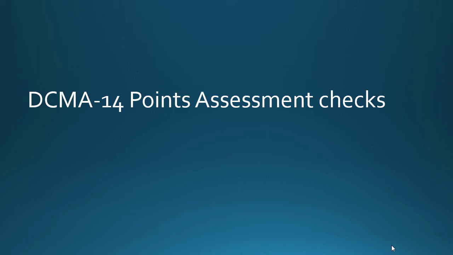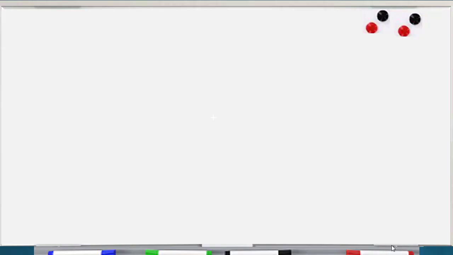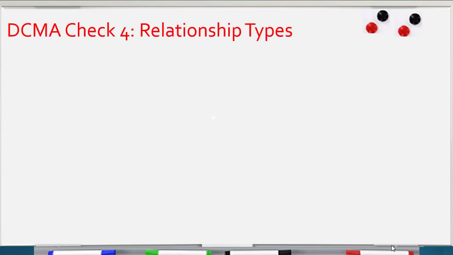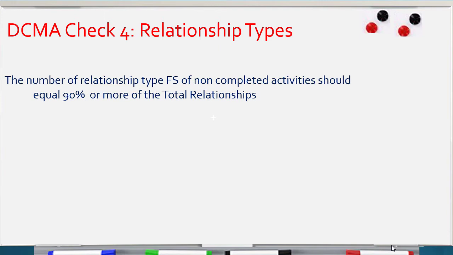Hello, we continue talking about DCMA 14-point assessment checks to evaluate the time schedule. We have reached point number 4, relationship types. In critical path method, we have 4 relationship types: finish to start, start to start, finish to finish, and start to finish. DCMA said that the number of finish to start relationships on non-completed activities should equal 90% or more of the total relationships.